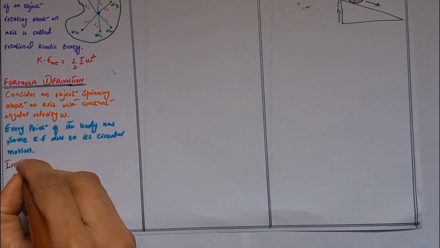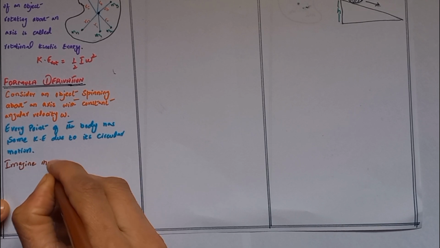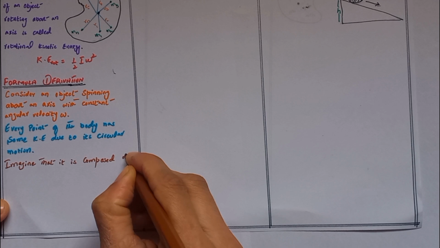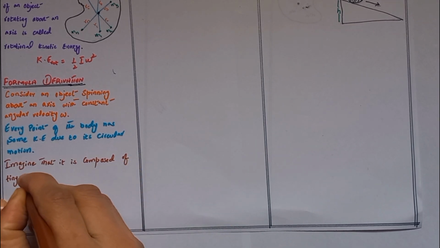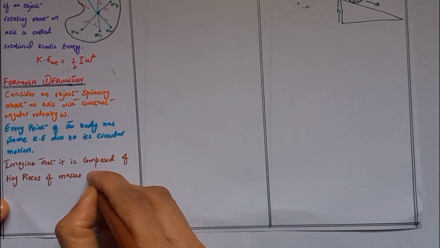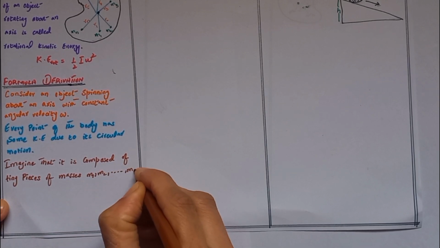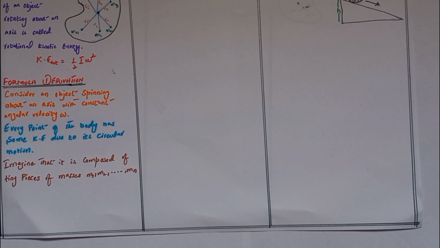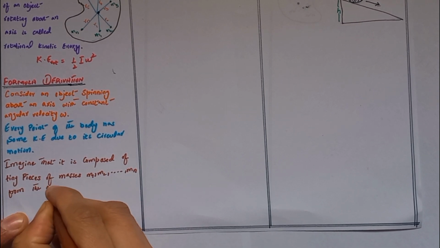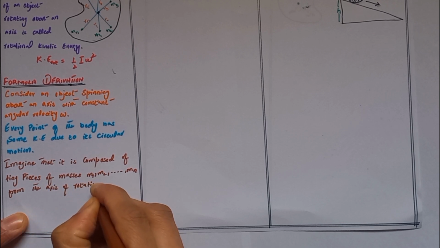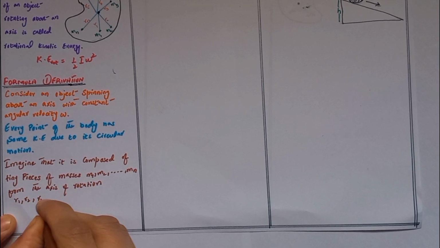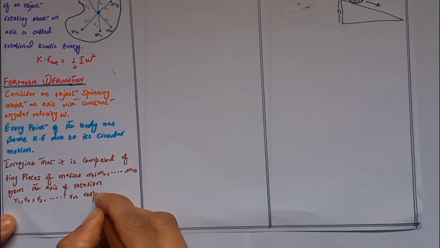Imagine that it is composed of tiny pieces of masses m1, m2 and so on up to mn, at distances from the axis of rotation r1, r2, r3 and so on up to rn respectively.